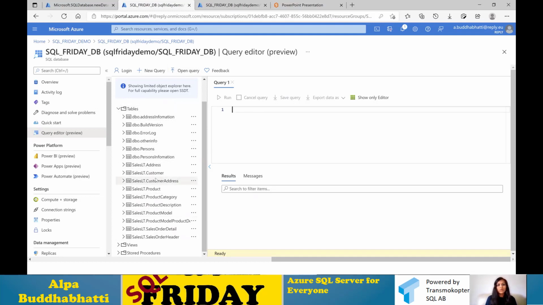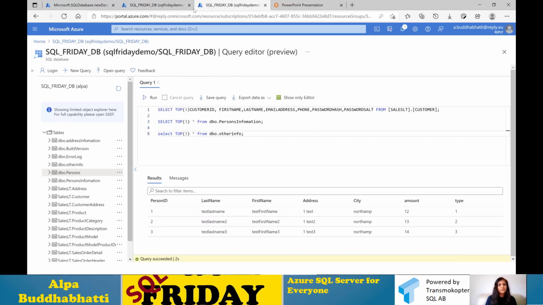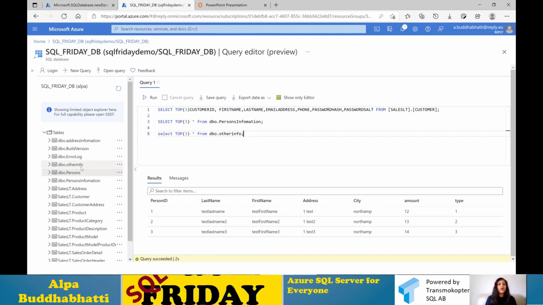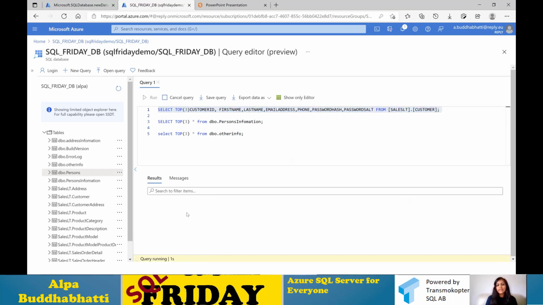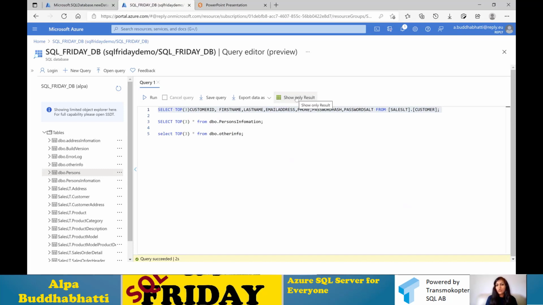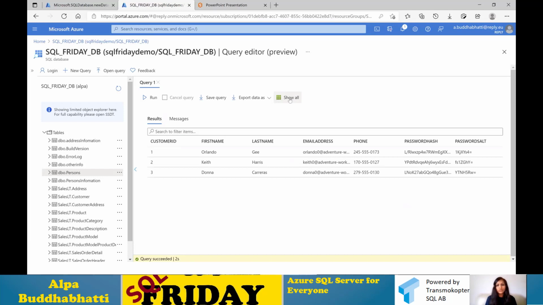I have already opened that one in here, so I'm just closing that. After you finish editing, selecting, and viewing in your query editor, you can type a query here and click on run, and you will see the result in here. If you want to see only the query view or the result view, that is also possible using this toggle button.